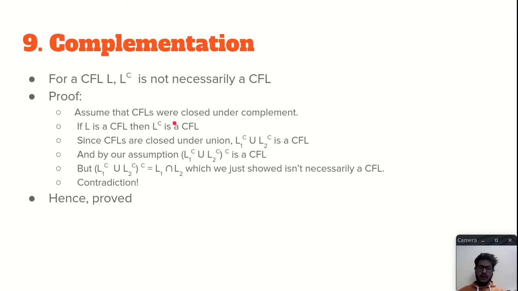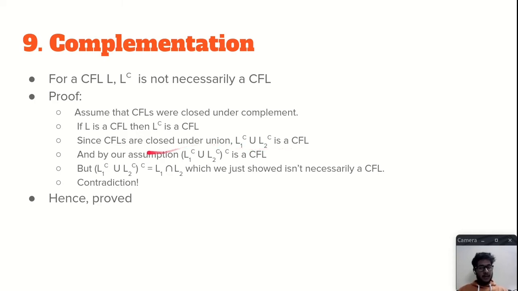So assume that context-free languages are closed under complement, right? We will prove this by contradiction also. So if L is a context-free language, then the complement of L is also a context-free language. Since context-free languages are closed under union, which we have proved earlier, we take two languages L1 and L2 and the complements of the two languages, and if we unite both of them, then it is also a context-free language.